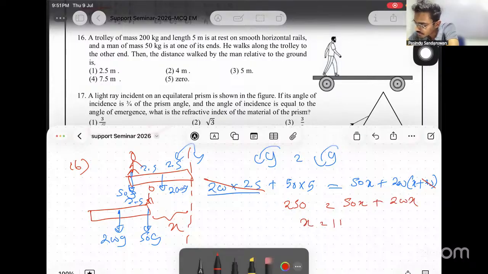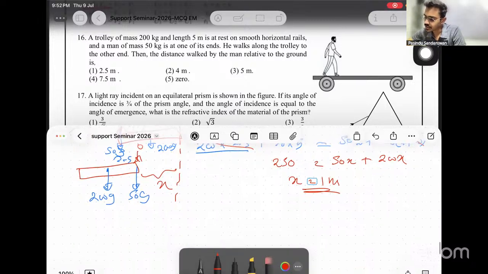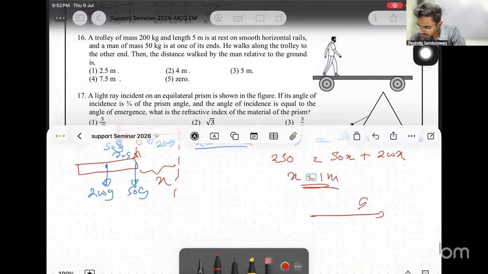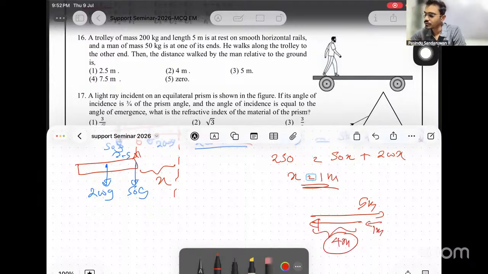Then x equals 1 meter, which means the distance traveled backwards by the trolley is 1 meter. Now from here to here, the person has walked 5 meters, right? At the same time, the trolley has traveled 1 meter backwards. Then the displacement of the person with respect to the ground is 4 meters.